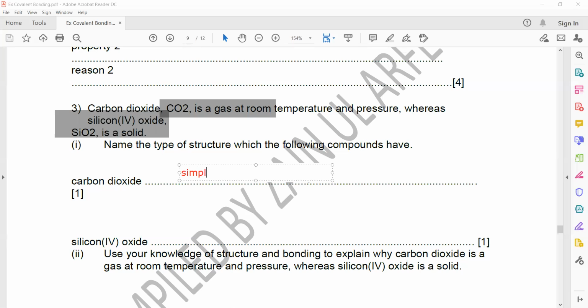Why is it simple? Because it's a gas, so it means it has a low boiling point. So it has a simple covalent structure. What about silicon dioxide? It is solid. So if it is solid, what kind of structure will it have? It's silicon and oxygen. Silicon is a non-metal. Oxygen is also a non-metal. So it will have a giant covalent structure, or macromolecular structure.